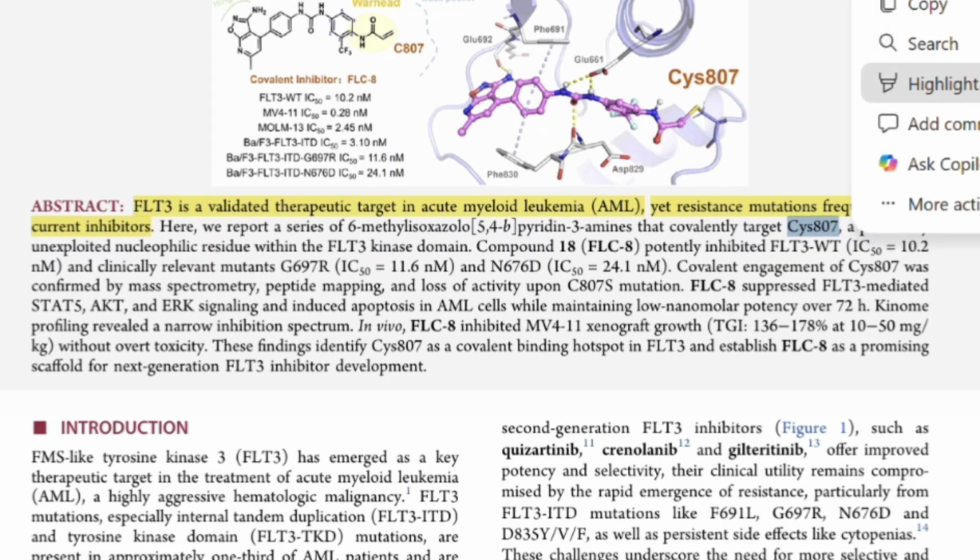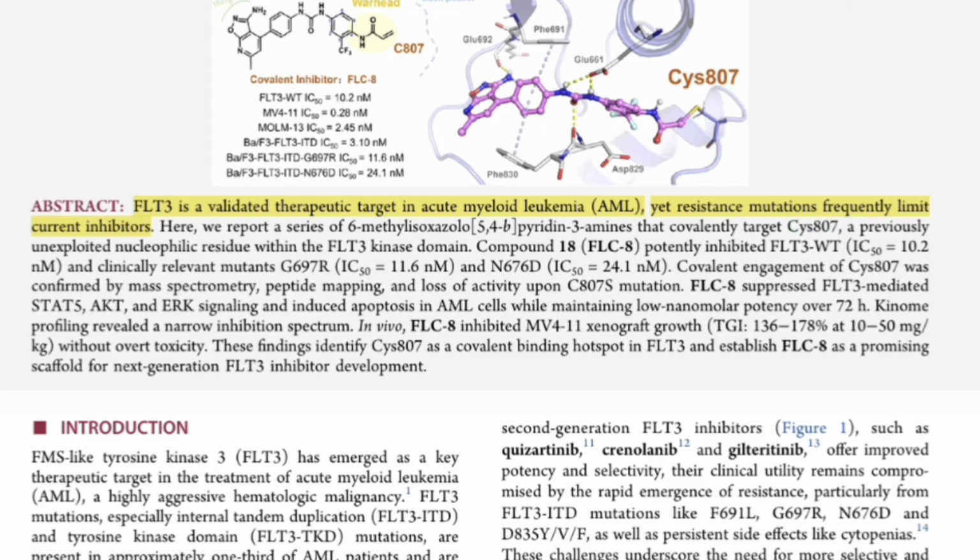This is the highlight of the paper. Here they have targeted a really new site. They have explored this site, so they have introduced a new drug and a new site. This is the highlight of the paper.